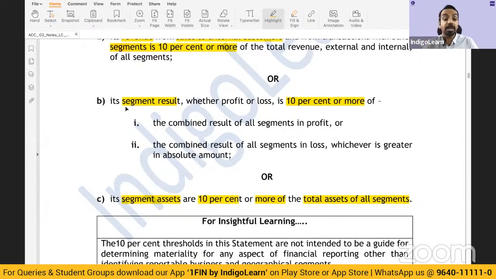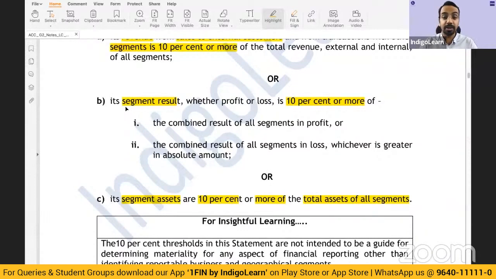Now apart from this, if the management thinks that this particular segment has to be reported as a separate segment, can they do that? Can the management report a segment which does not meet any of these three criteria? Can I get a quick answer on this? Okay, I'm getting the responses now.